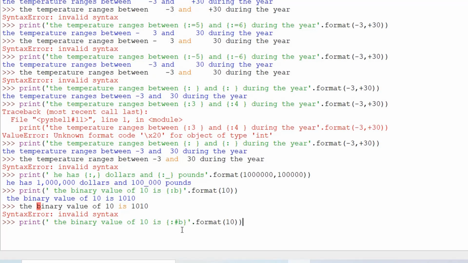So it will convert again the number 10 into binary value, but the binary value will be printed in a different format. So here we can see the binary value for number 10, but in front of the binary value we see 0 and B, whereas here we didn't see any 0 and B. Okay, so that's the only difference between these two forms.